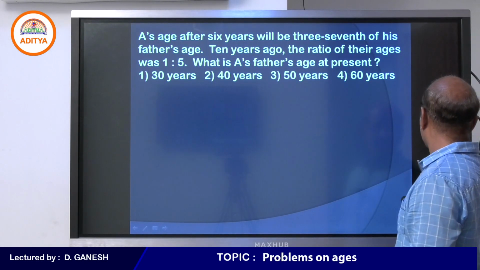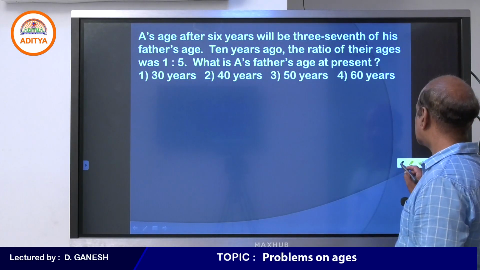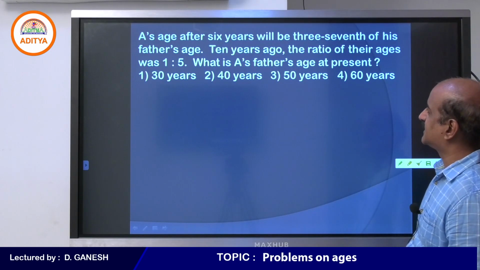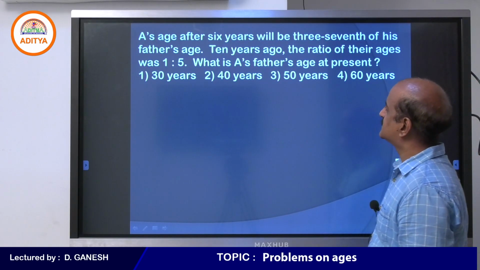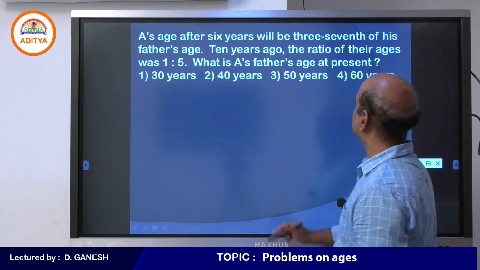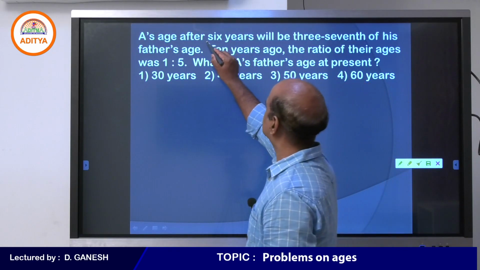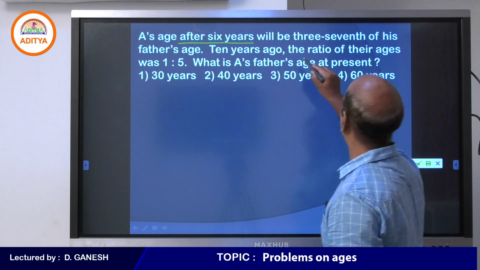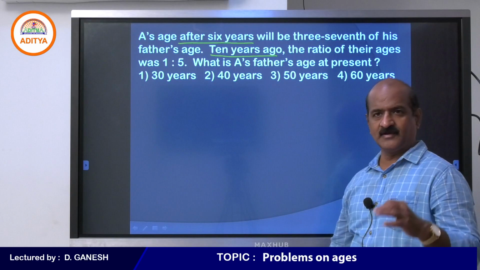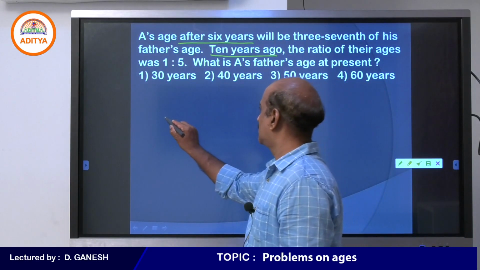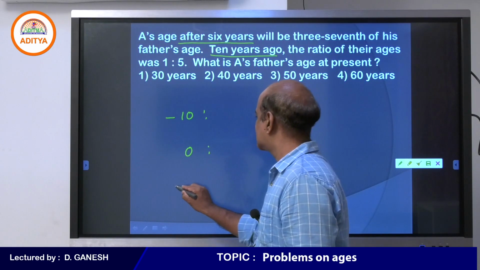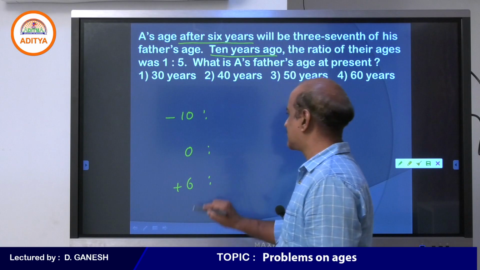Please look at this. A's age after 6 years will be 3/7 of his father's age. So come on students, what are you given? After 6 years, and another point is 10 years ago. You are given two different situations. One is 10 years ago, and then after 6 years. I hope you understand, my dear students.